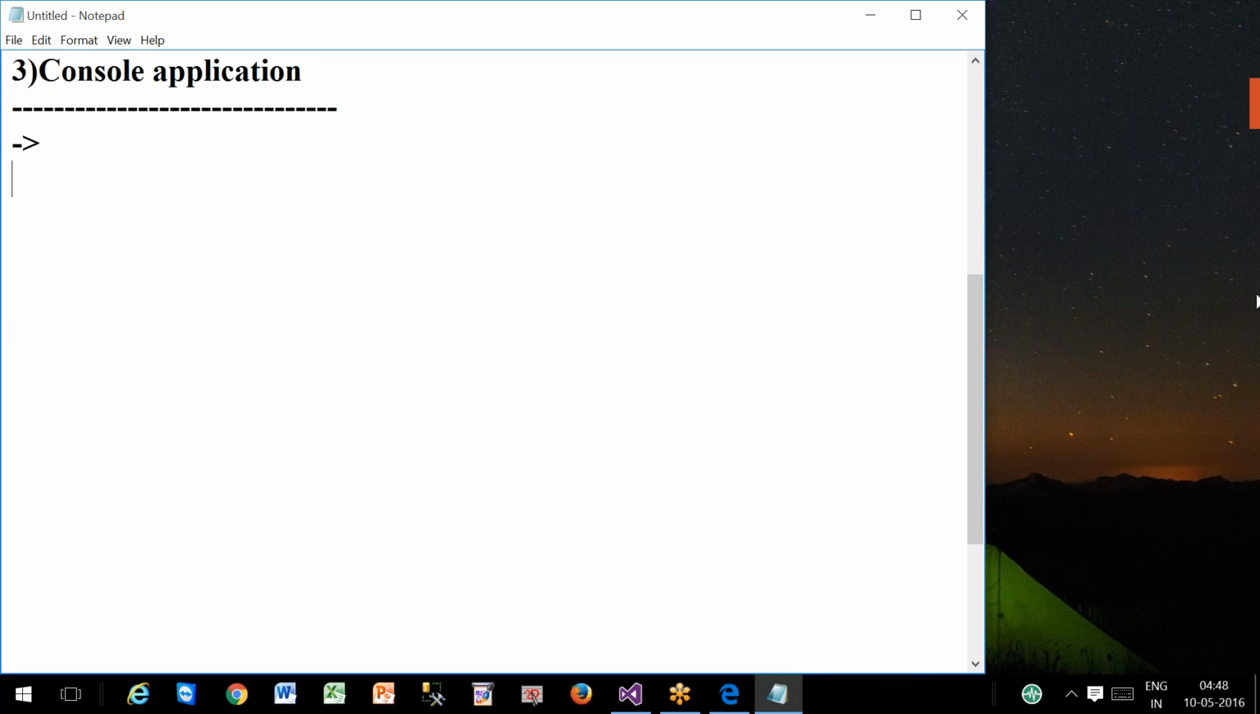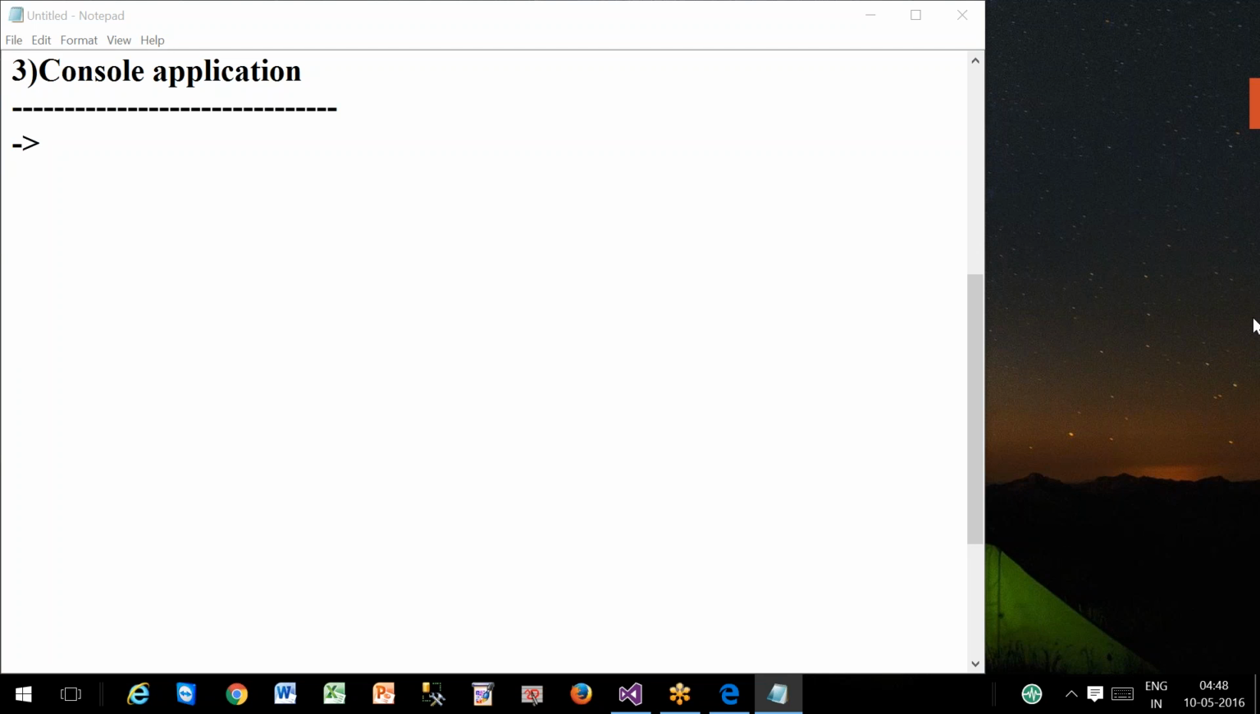The console applications are single user applications, and the console application will not have any specific user interface, and the input and output will be within the command prompt. And also to consume a console application, the end user does not require any internet connection. Right. Okay. Very good.